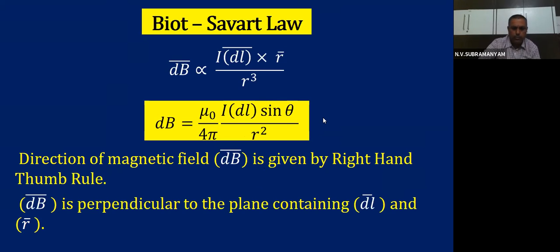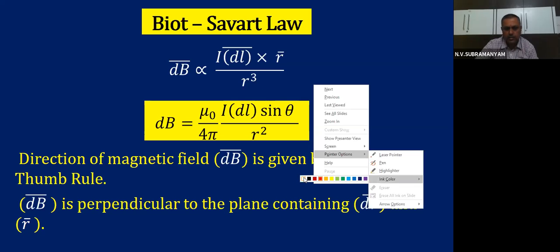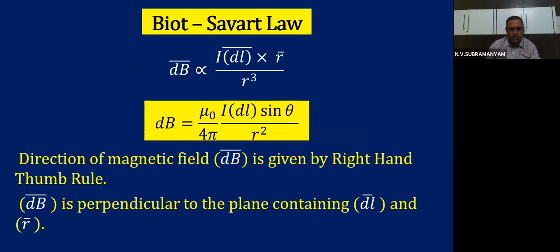If you want, I will write it here once again so that everybody can note down in your notes. I'm writing it here on the screen. This formula, if we remove proportionality, we will get mu naught by 4 pi I dl, where I is capital I.